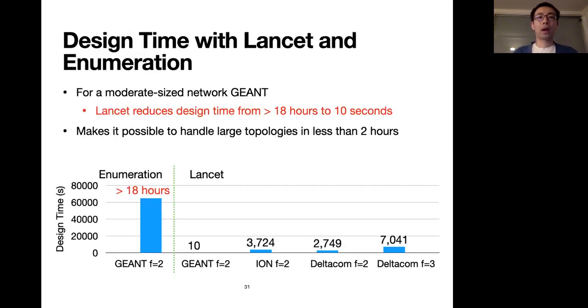We now look at how long it takes for Lancet and enumeration approach to design a protection routing. For a moderate-sized network Geant, Lancet can reduce the design time from over 18 hours to 10 seconds. And in addition, Lancet makes it possible to handle larger topologies in less than 2 hours.